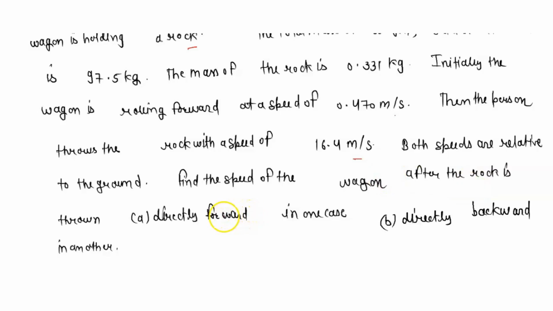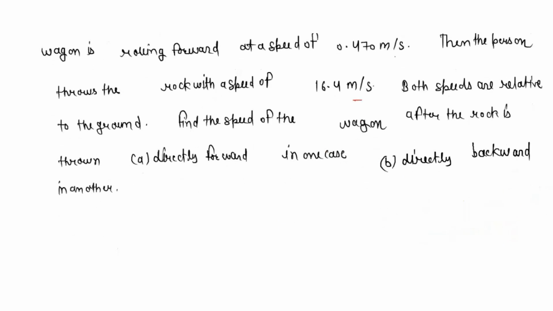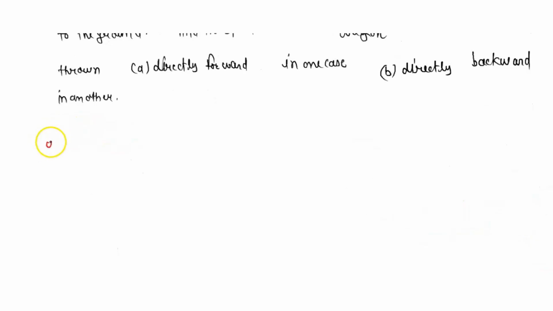The rock is thrown, in the first part directly forward, and in the other case directly backward. So basically, we will start with the first part, directly forward. We just need to apply the momentum conservation law. So it is m1 u1 plus m2 u2 is equal to m1 v1 plus m2 v2. So here we can just directly say that m times of m